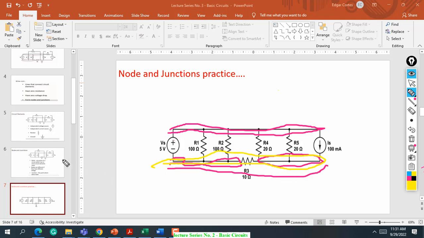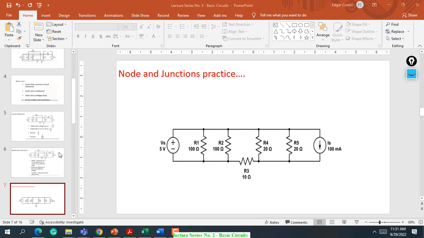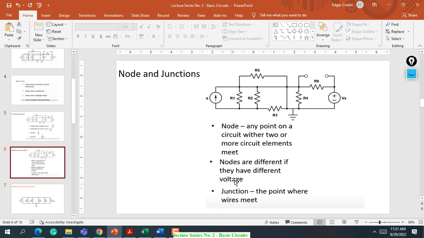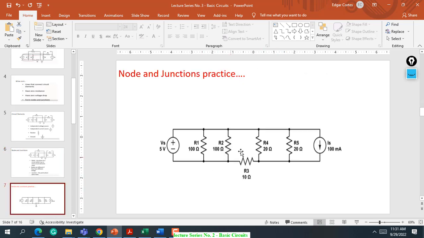Because there is a resistor in between. By definition, class, nodes are different if they have different voltages. With that resistor at the center, there is what we call a voltage drop. Therefore, the voltage here is not the same as the voltage here. So therefore, we have only 3 nodes.